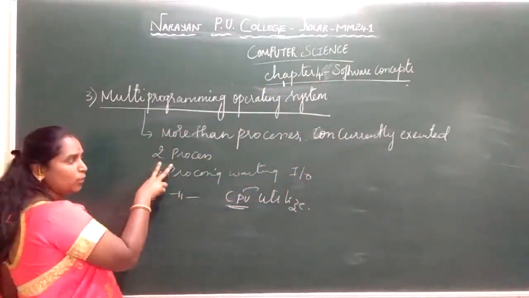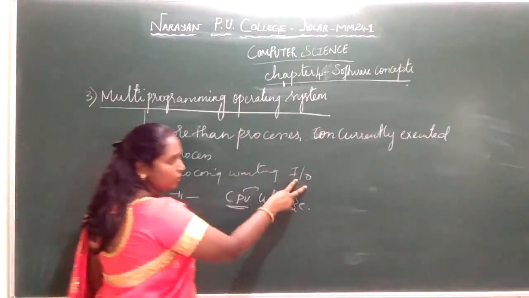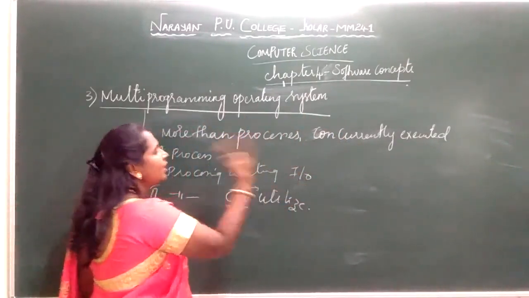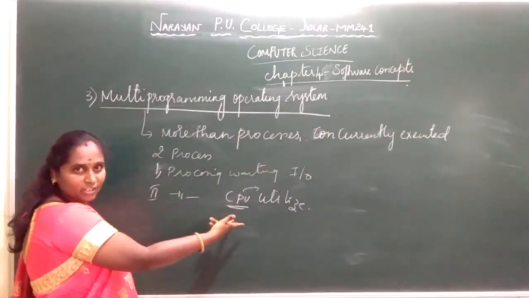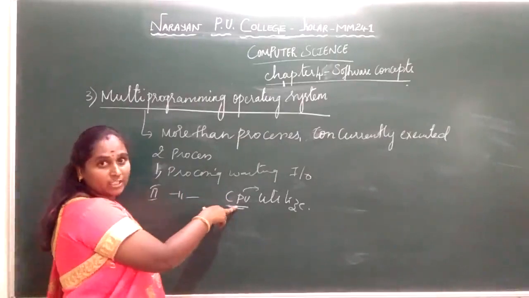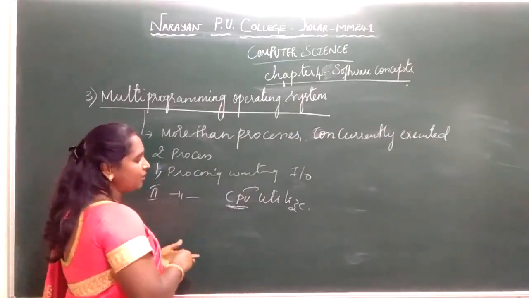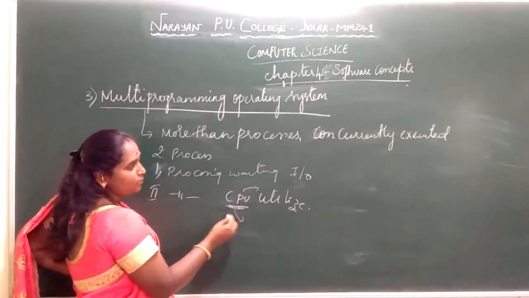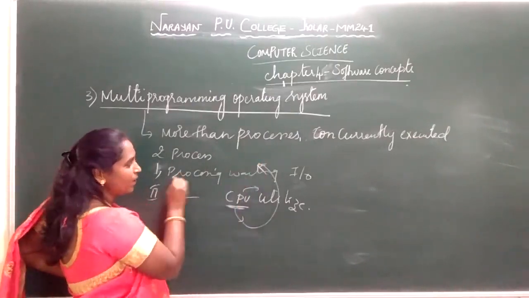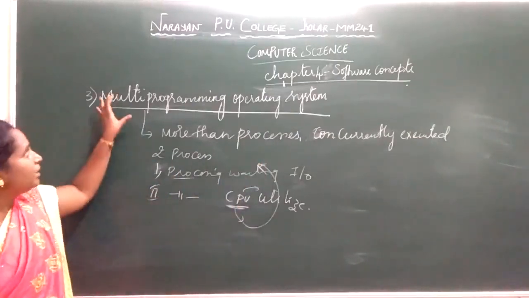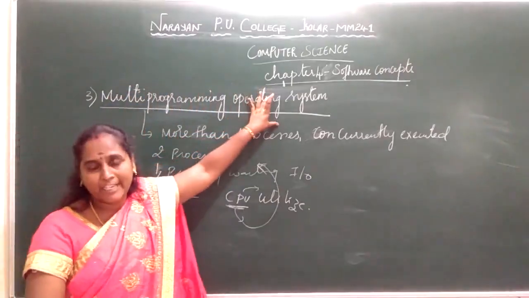For example, if there are 2 processes, and one process is waiting for an input output device to be used, then the CPU is free. The other process can make use of the CPU. Afterwards, after the CPU is utilized, it releases the input output, and that input output can be used by the first process. So this is nothing but a multi-programming operating system.